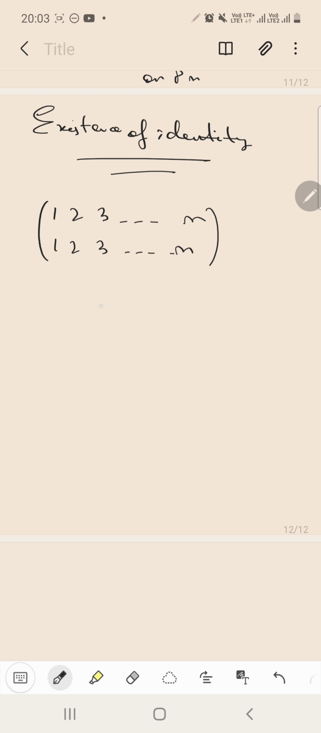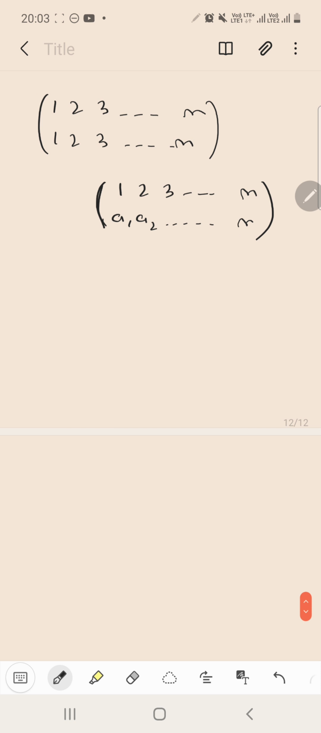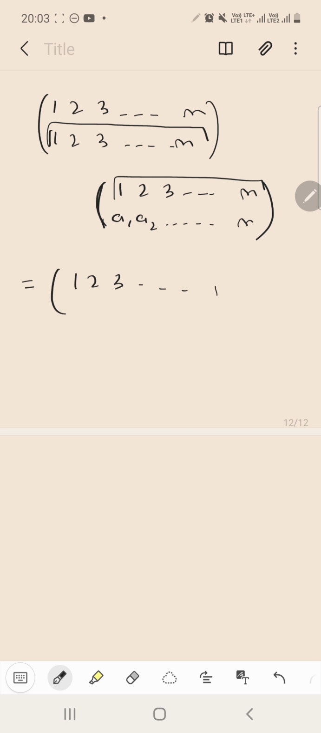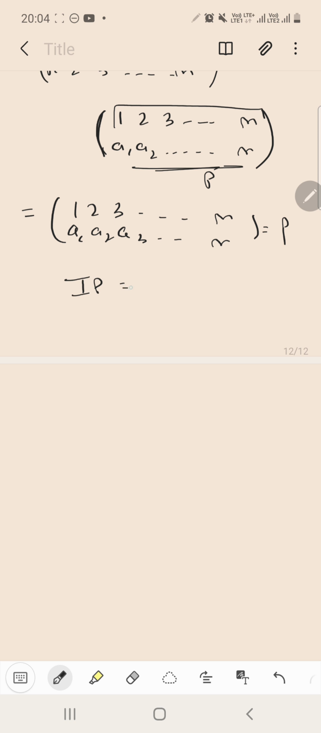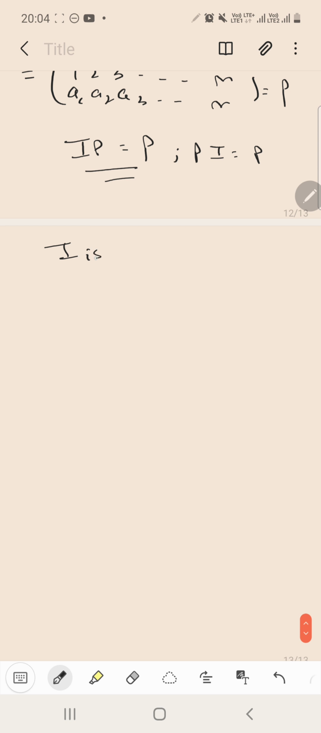Now if I multiply this with any arbitrary permutation P, where P is given as 1, 2, 3 up till n, and below we have a1, a2 up till an, see this portion gets cancelled with this, so we are left with 1, 2, 3 up till n, and below a1, a2, a3 up till an, and that is nothing but the permutation P itself. So basically, IP is equal to P. Similarly, you will get that PI is also equal to P. You can do it on your own. PI will also give you P. So IP gives you P, PI gives you P, and therefore we can say that I is the identity element.